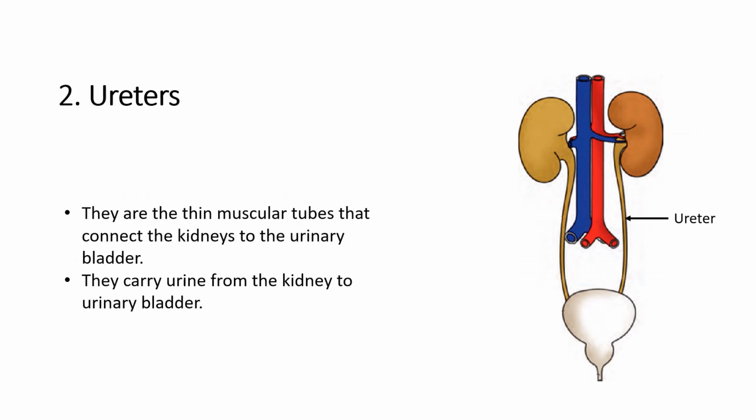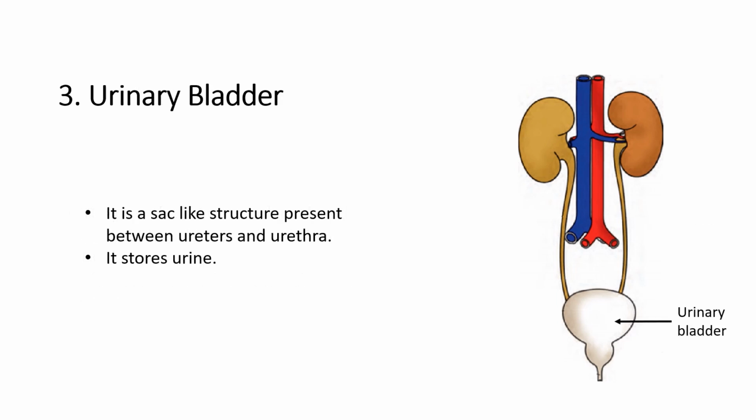Next are ureters. They are thin tubes, two in number, one arising from each kidney. The urine formed inside the kidneys is transported from the kidneys to the urinary bladder through these ureters. The urinary bladder is a sac-like structure that is present between the ureters and urethra.